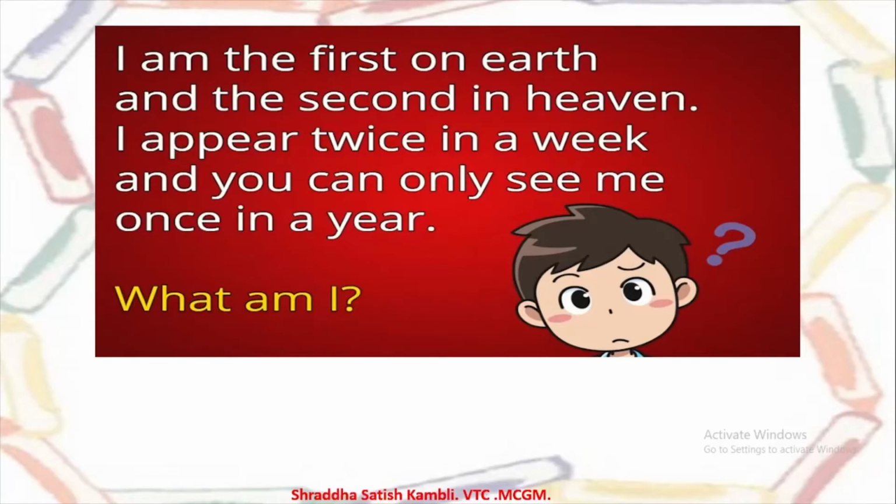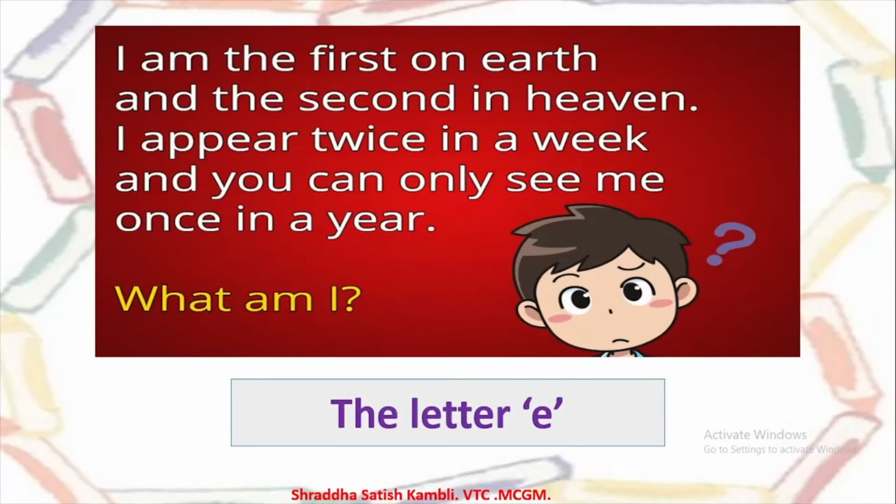So look at the expression on that child's face. Very confused, isn't it? So are you confused too? Don't be, because the answer is the letter E. So see, you were thinking about some phenomena which happens once in a year and twice in a week, and it is on the earth and it is in heaven, but it has got nothing to do with any phenomena. It is the simple letter E of the alphabet.